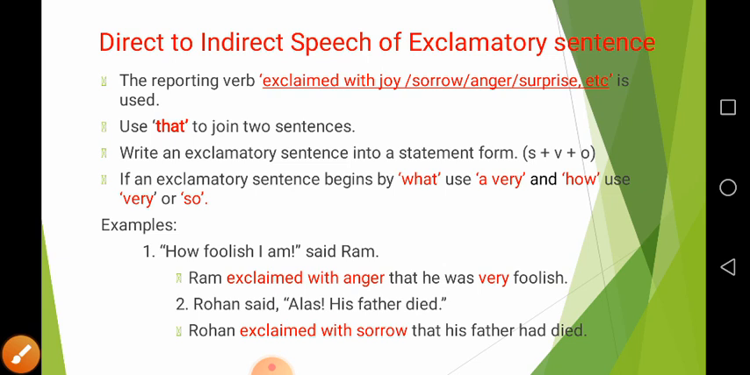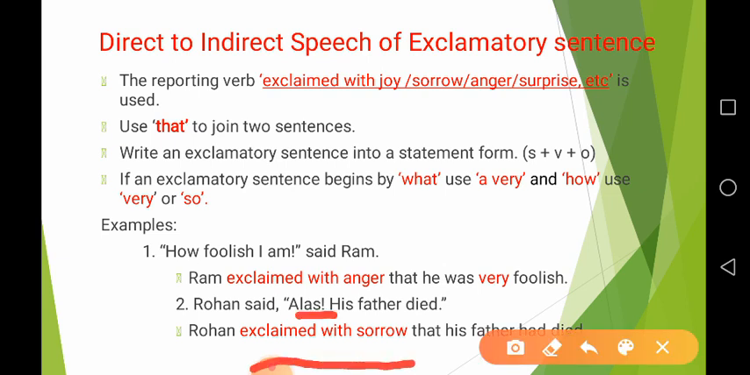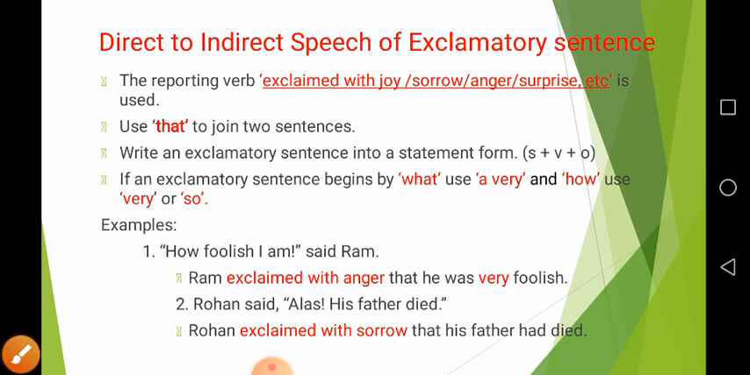Let's see one more example. Rohan said, alas, his father died. So alas is an expression of sorrow. So the reporting verb is exclaimed with sorrow that his father had died. His father died. It is the simple past tense because died is the second form of the verb. So simple past tense turned into the past perfect. So it has become had died. So Rohan exclaimed with sorrow that his father had died.